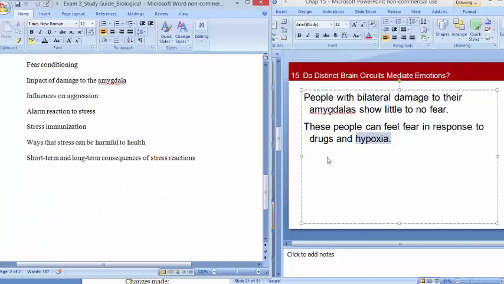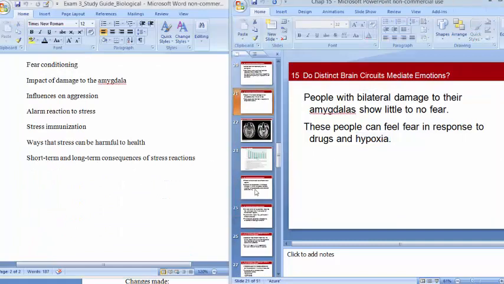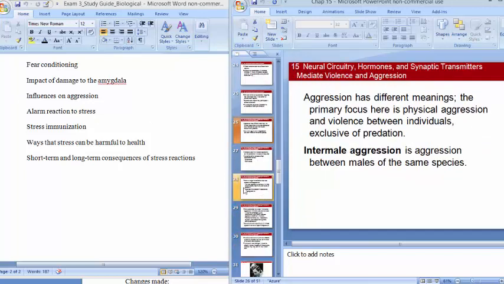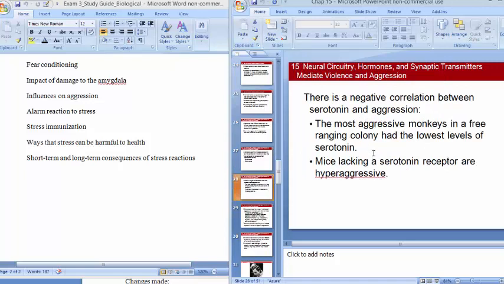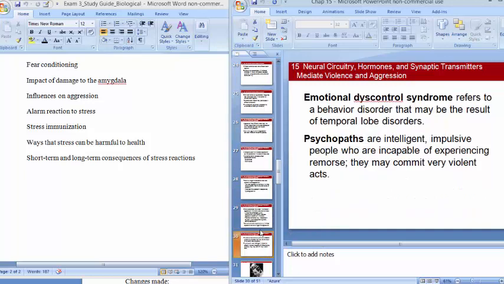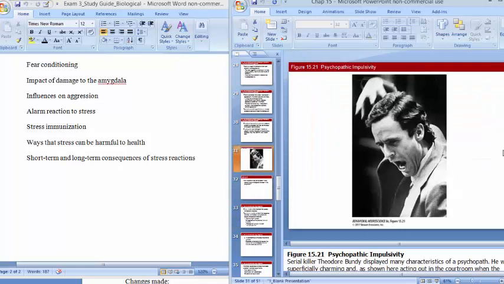As far as influences on aggression, we know that there are certain neurotransmitters. We talked about GABA, we talked about serotonin, how both of these are related. If an individual has higher levels of serotonin, they tend to have less aggression, and with lower serotonin, higher levels of aggression. So serotonin seems to be preventative here, and GABA also seems to be preventative as well. Also, other things we talked about, like male aggression, dominance, all of that. Ted Bundy, super creepy.